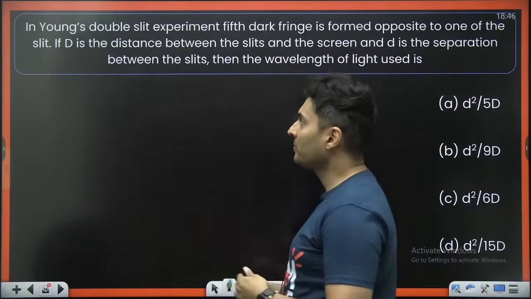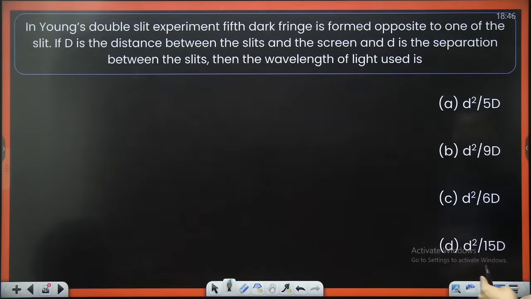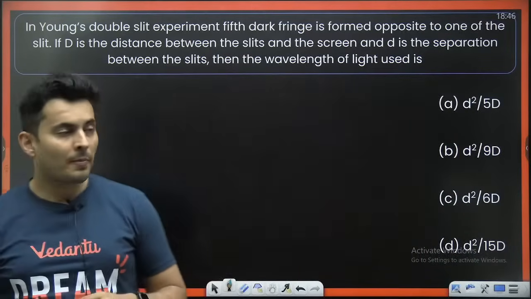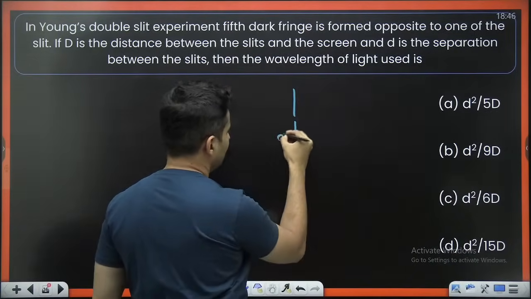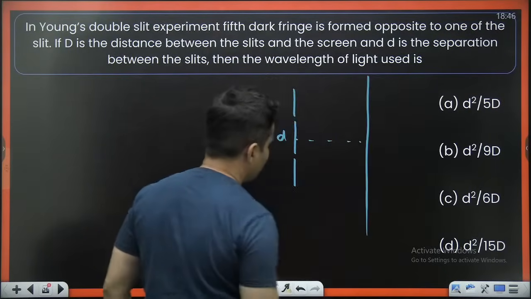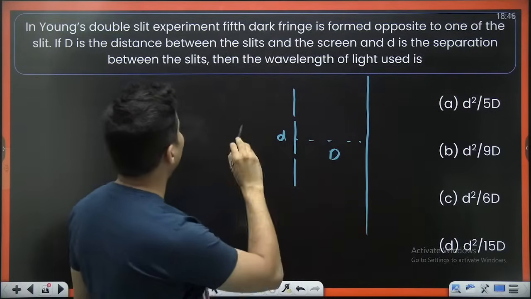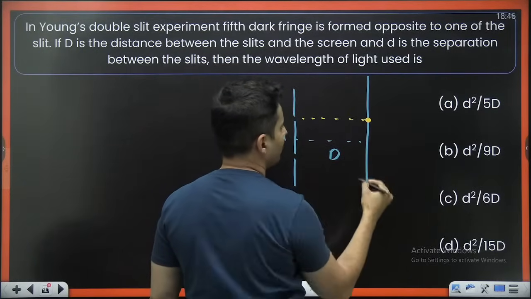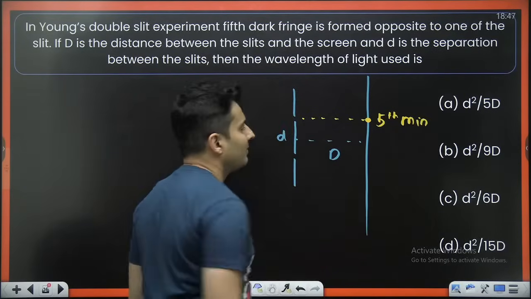In YDSE experiment, fifth dark fringe is formed opposite to one of the slits. D is the distance between the slits and the screen, d is the separation between the slits. The wavelength of the light used is? So, the slits are like this, d. This is the screen. This is capital D. What is happening? The fifth dark fringe is formed opposite to one of the slits here. This is basically fifth minima.